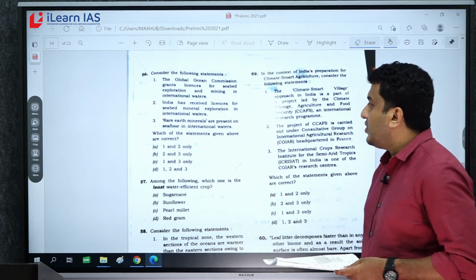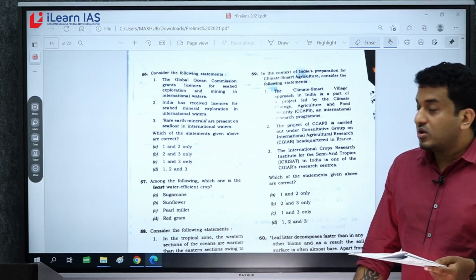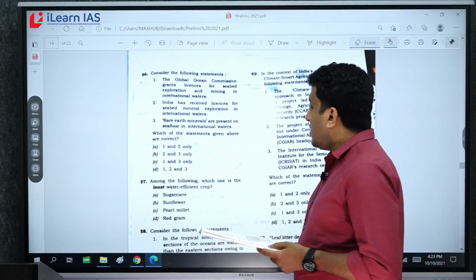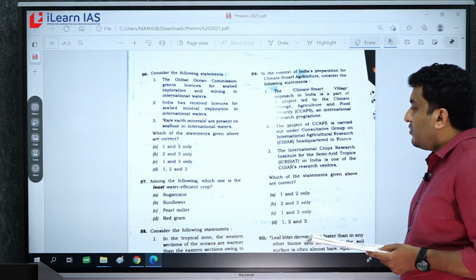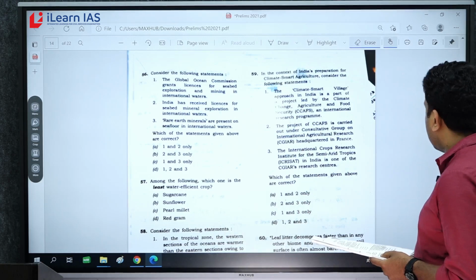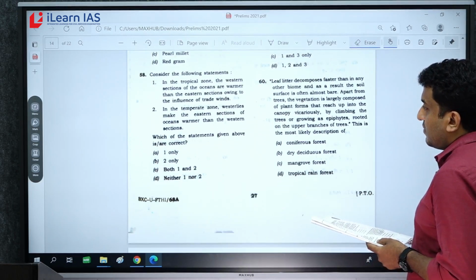Second, India has received license. Yes, rare earth minerals are present on the sea floor in international water. That is also correct. Next, 57. Which one is the least water efficient crop? Least water efficient is sugarcane.